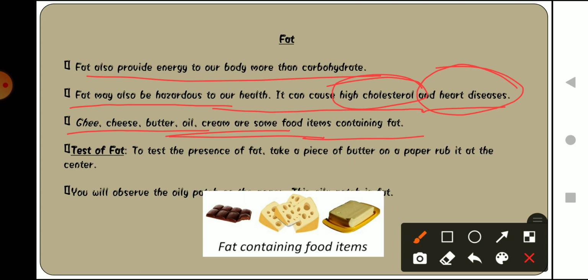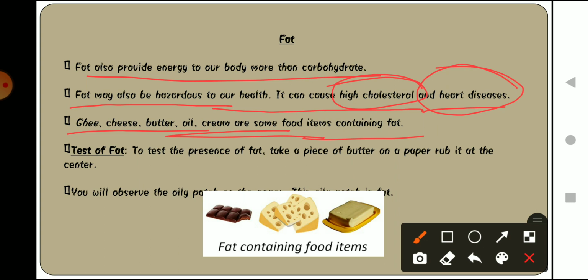So now moving to the test for fat. To test the presence of fat, we can take a piece of butter paper or a normal paper and rub it at the center. We basically have to take the food items that contain fat inside them, and to check the presence, we take a piece of butter paper or a normal paper and just rub it on the particular food item, okay.